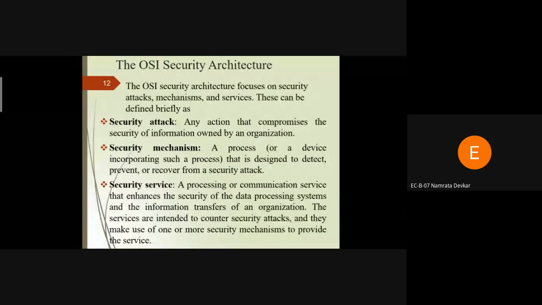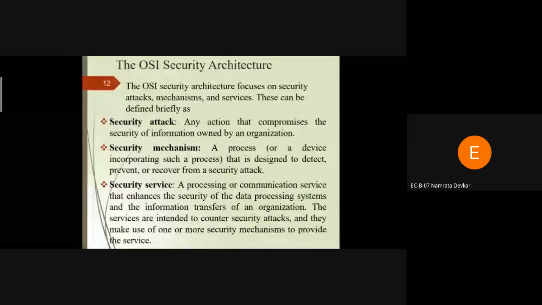In security services, we look at how data can be authenticated or used only by the authorized person. If we pass a message from one user to another, we want that information to reach only the specified user.